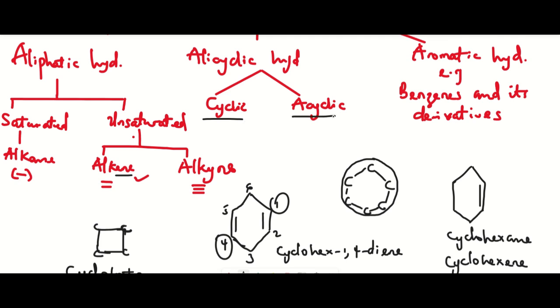Before I move to acyclic hydrocarbons, I should mention that we can classify benzene as one of the cyclic hydrocarbons, right? Apart from the alkanes and the alkenes, another cyclic hydrocarbon is benzene, right? It can also be inscribed in a circle. So it's a cyclic hydrocarbon, right? Okay. Then we have acyclic.